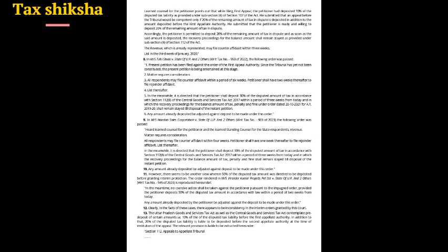However, the same has not been constituted so far, therefore the petitioner has approached this court by way of the instant petition. Learned counsel for the petitioner points out that while filing the first appeal, the petitioner had deposited 10% of the disputed tax liability as provided under subsection 6 of Section 107 of the Act.